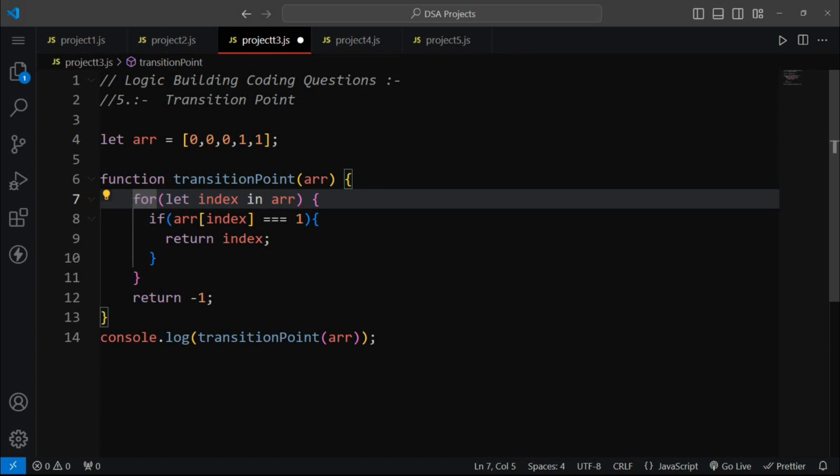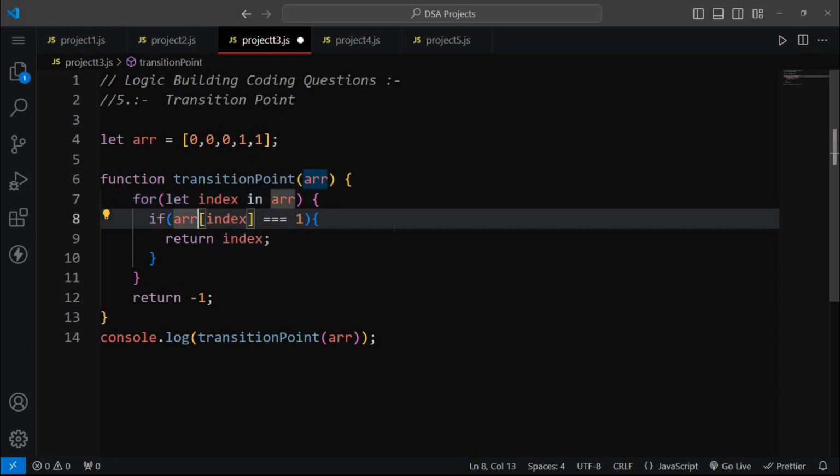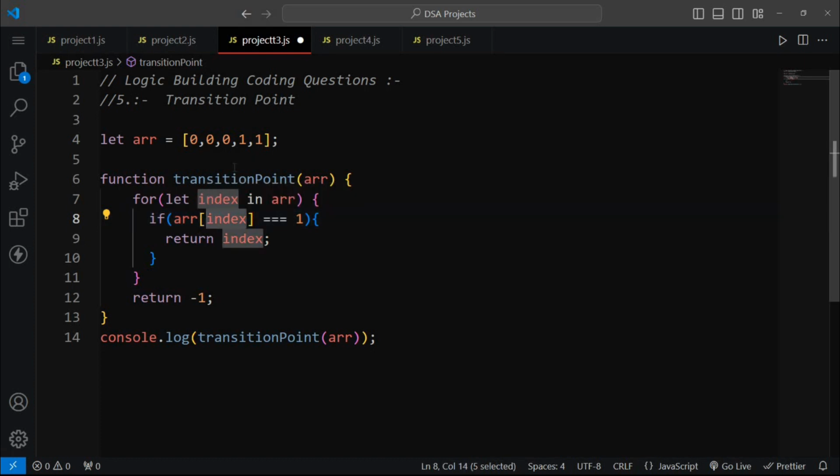Now we are just setting our loop. In this we are iterating our index from our array. So for let index in arr, and now we are checking arr at the index.